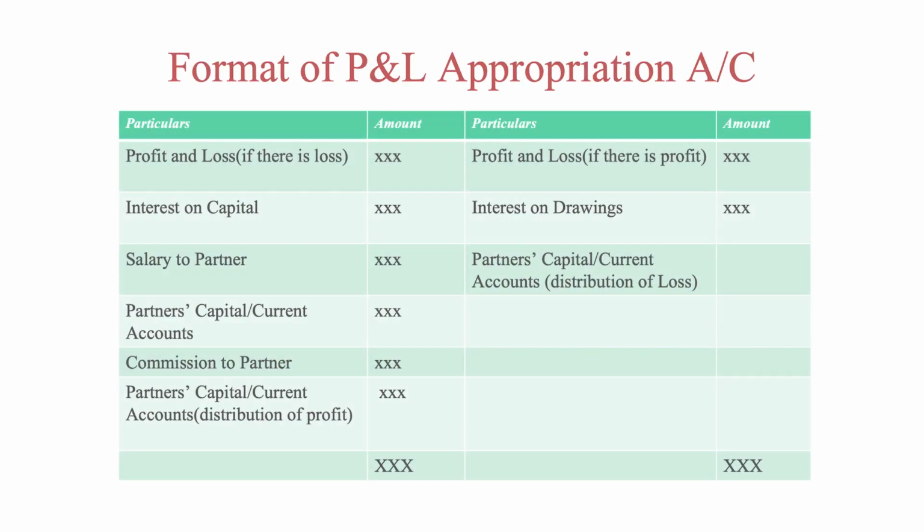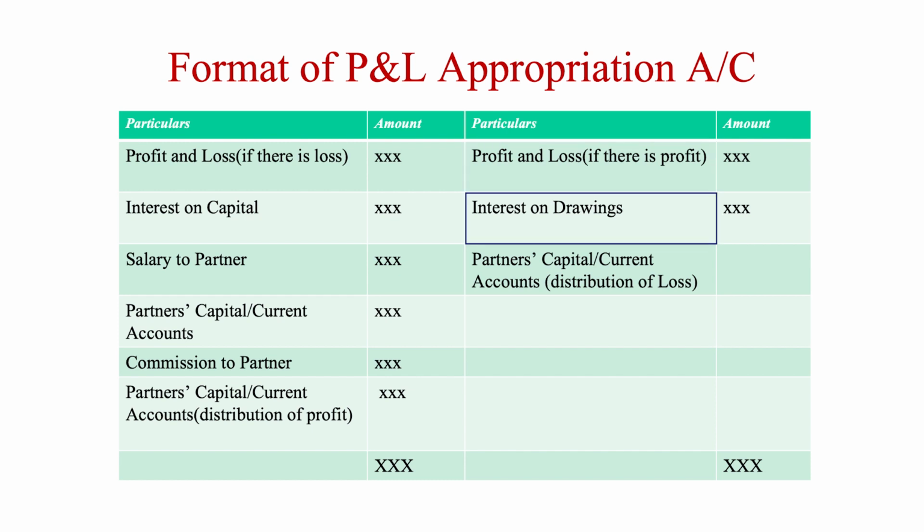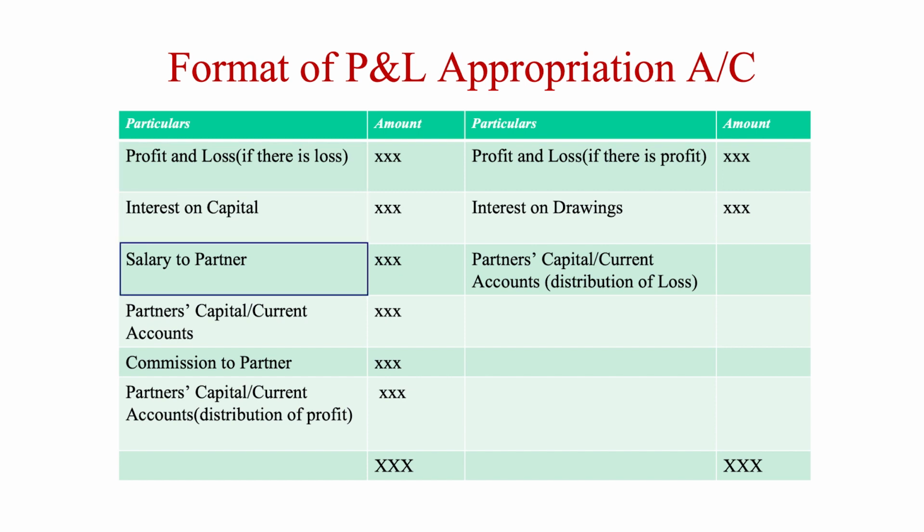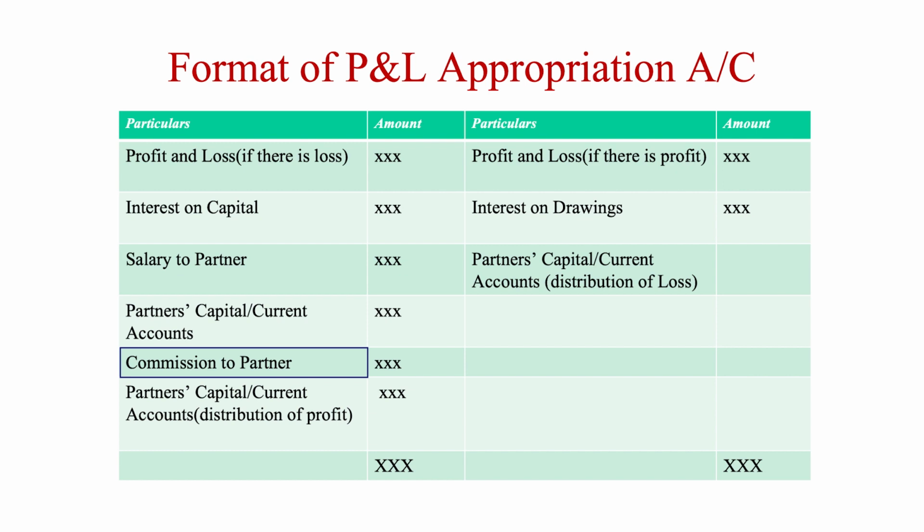Students, now we will discuss the format of profit and loss appropriation account. On the credit side, we will show profit and loss account if there is a profit, interest on drawing, and if there is some divisible loss, then we have to distribute it also on the credit side. On the debit side, profit and loss if there is a loss, interest on capital, salary to partners, commission to partners, and if there is some divisible profit, then we have to distribute it in the partner's capital account or current account. So far, we have discussed how to prepare profit and loss appropriation account.